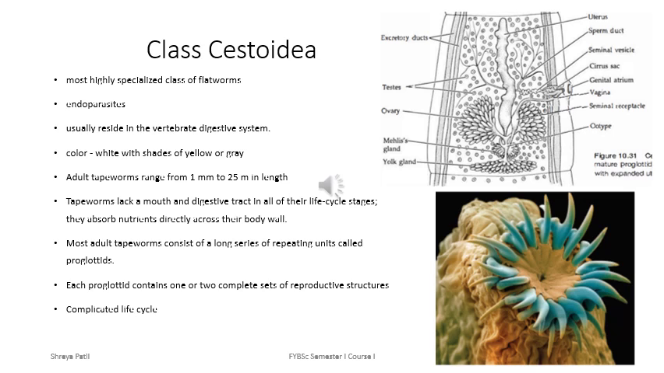Adult tapeworms range from 1 mm to up to 25 meters in length. Tapeworms lack a mouth or digestive tract in all their life cycle stages. They absorb nutrients directly from the host. Most adult tapeworms consist of a long series of repeating units called proglottids. Each proglottid contains one or two complete sets of reproductive structures.